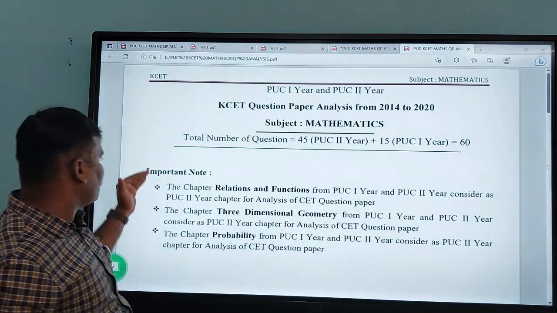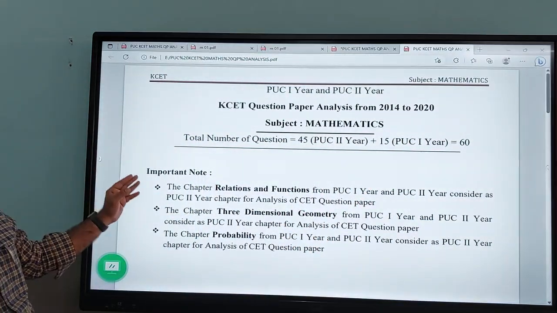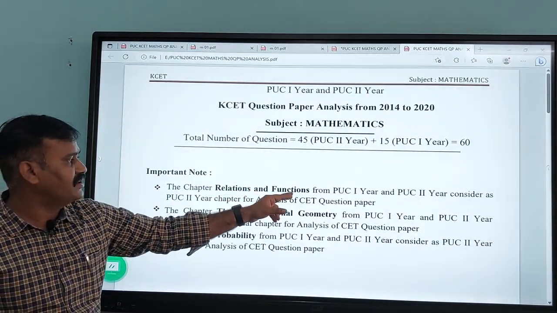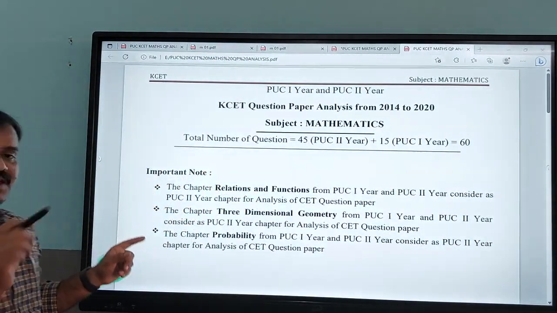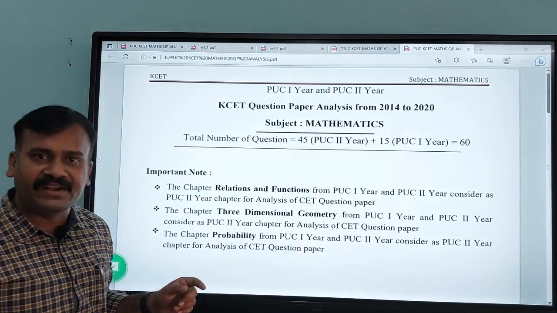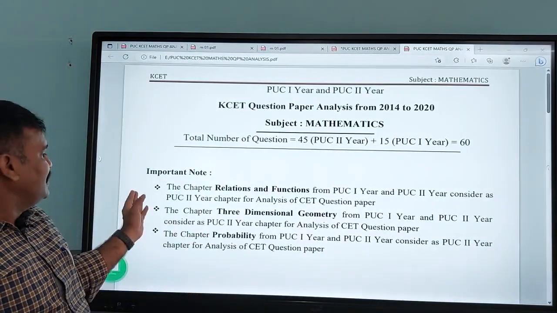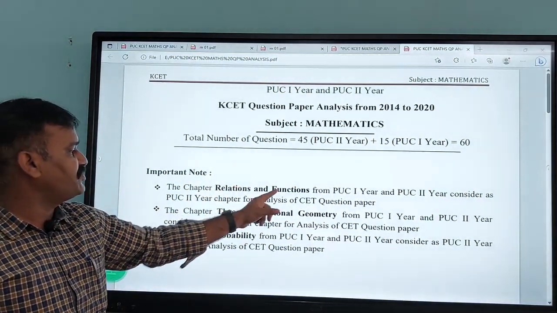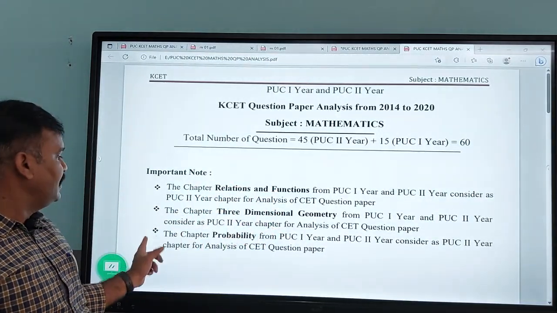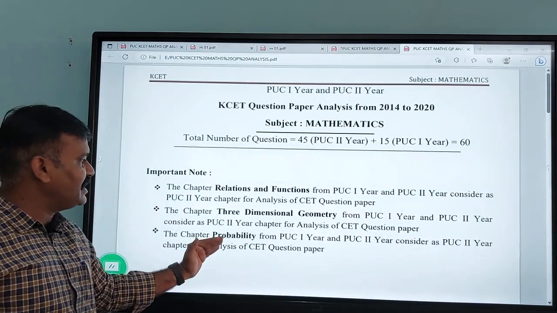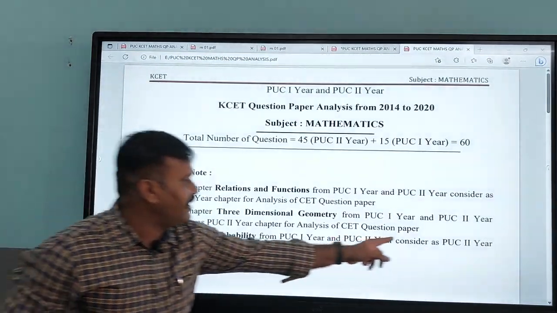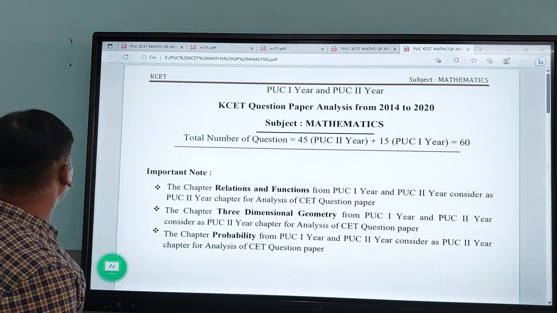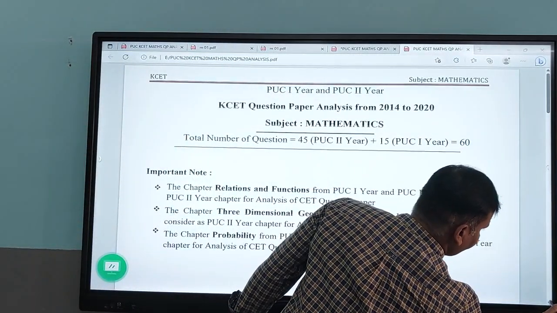Looking at the slides, the chapter relation and function is there in both the first year and the second year. In that one, I made a separate column for relation and function, as well as 3D geometry and probability. I consider them as PUC second year only in the analysis. I'll show the next page.